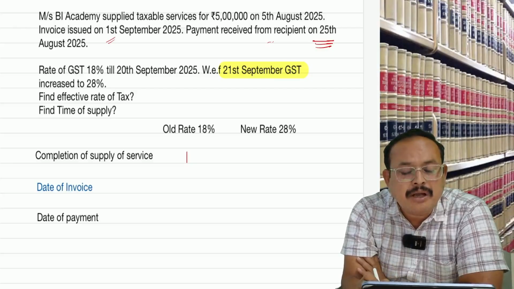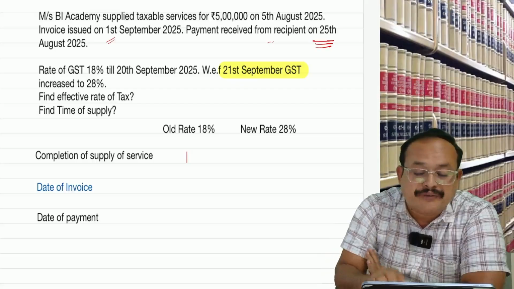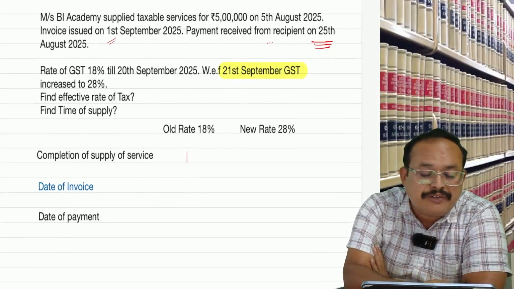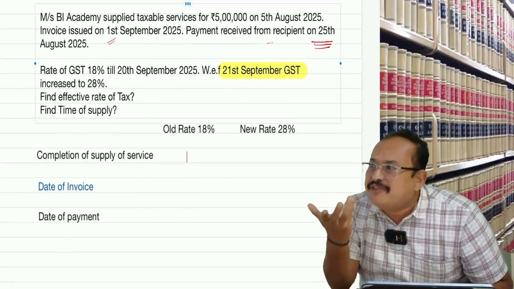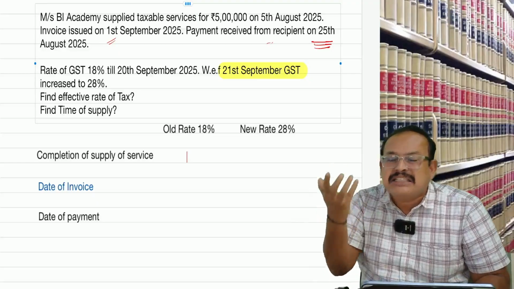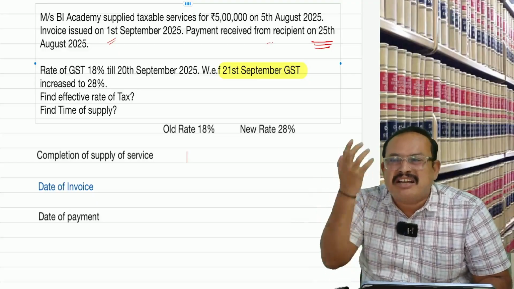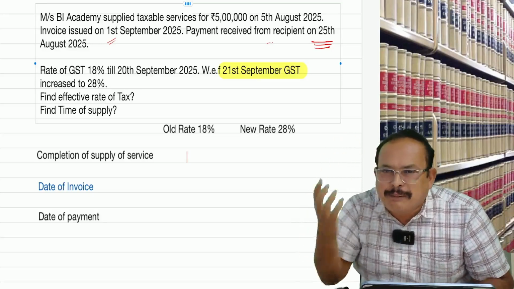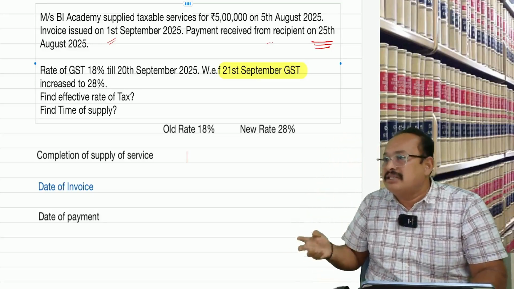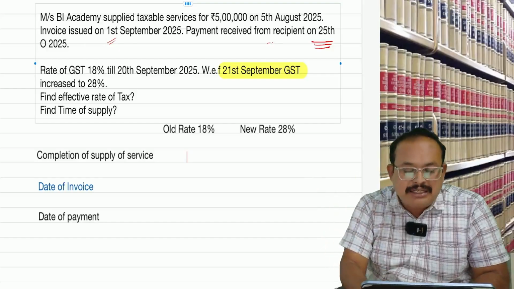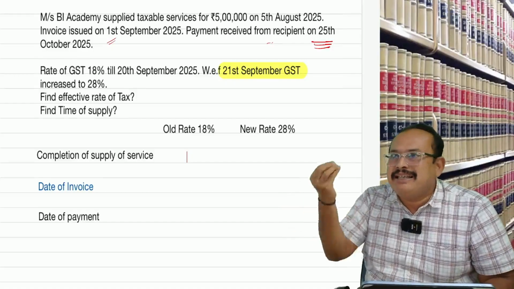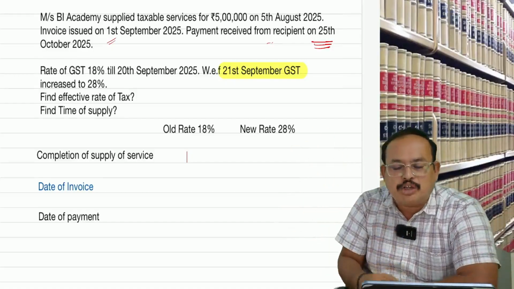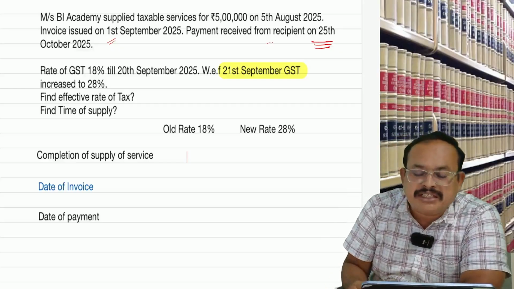If that is the case, instead of 25th August, I should have said 25th October. See, everything is before the change taking place, so there is no change in the effective rate of tax. The basic platform is that there must be a change in the rate of tax in between the date of completion of service, date of payment and date of invoice, among the three. So I will say October. I prepared the problem instantaneously, so it needs a correction. So date of payment: 25th October.